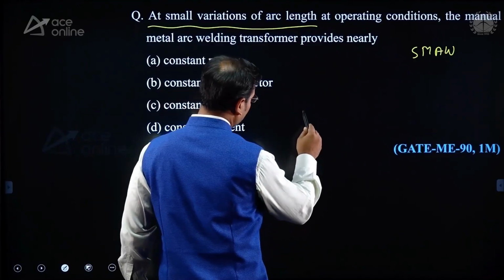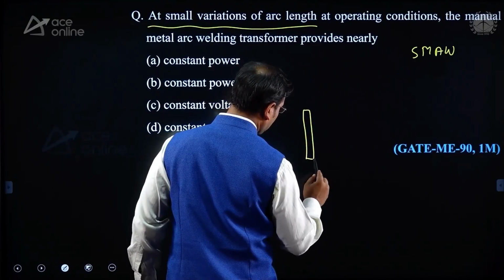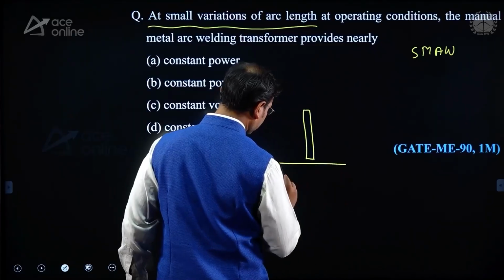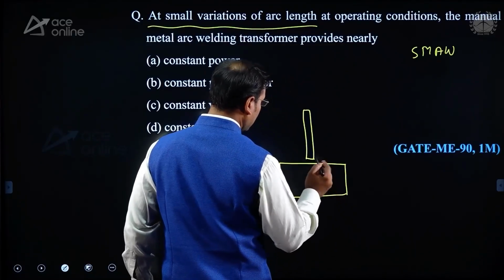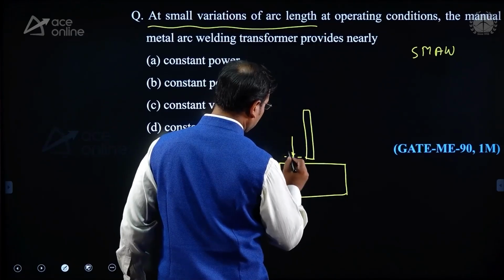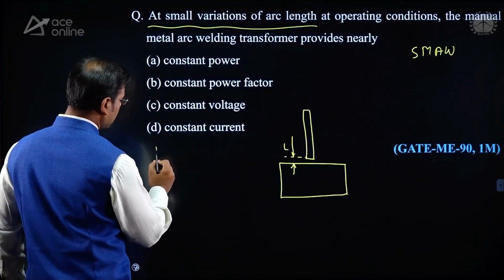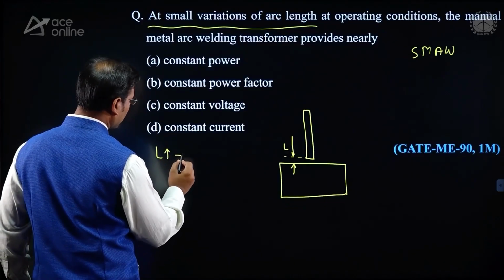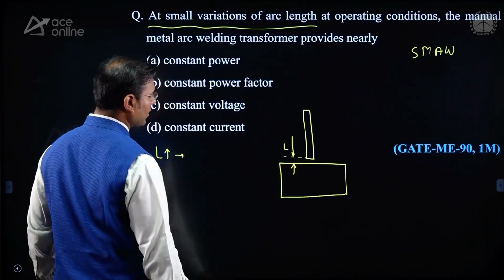Here one welder is working, and the machine is not there. As you know, this is the L value. L means arc length. Guys, as this arc length increases, what is happening? The distance between the tip of the electrode and the workpiece increases.